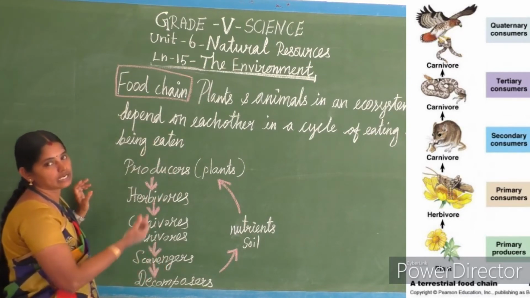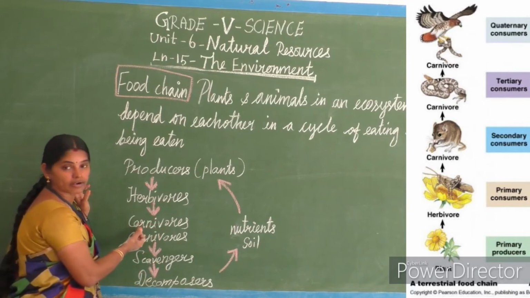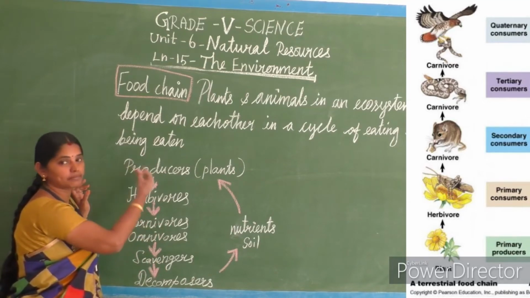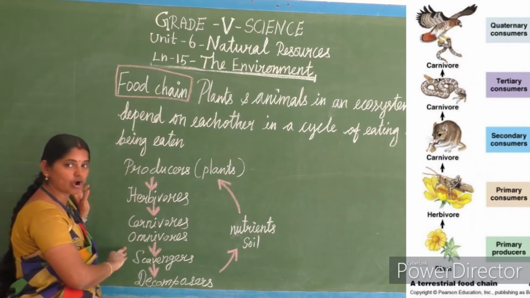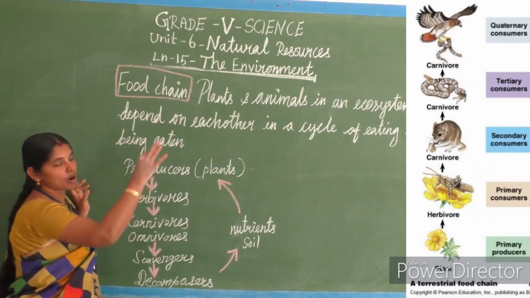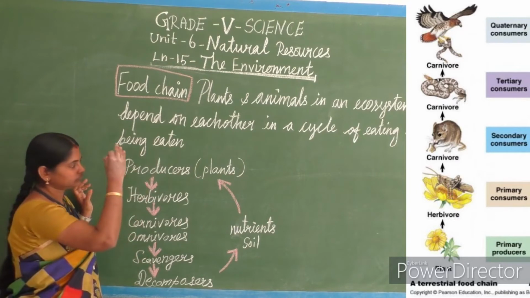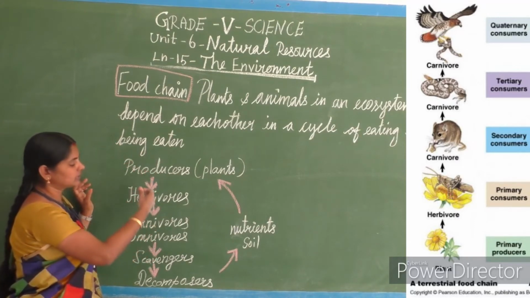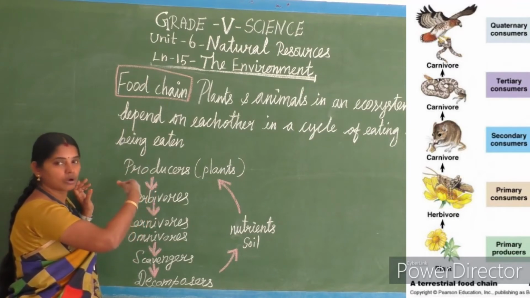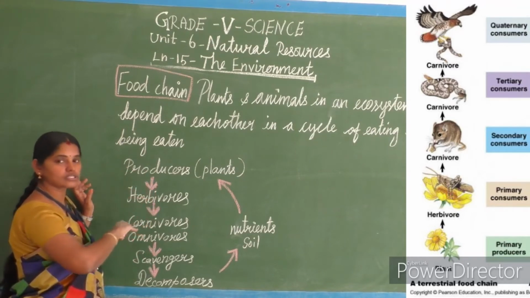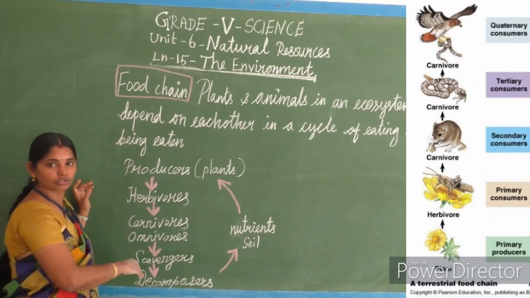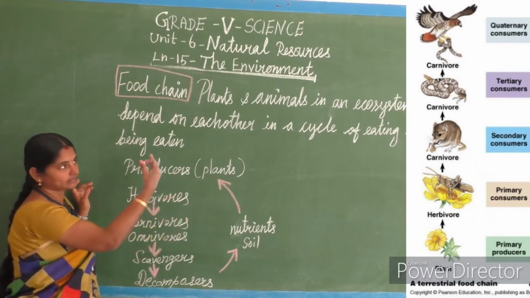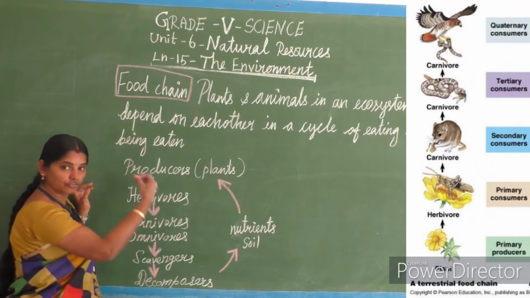Carnivores, lion, tiger, like that. And the animals who eat both flesh and plants, we call omnivores. So omnivores: human, bear. Look at the chain: producer, herbivores, carnivores and omnivores. Then they go to the scavengers, hyena, raccoons, like that. Scavengers.